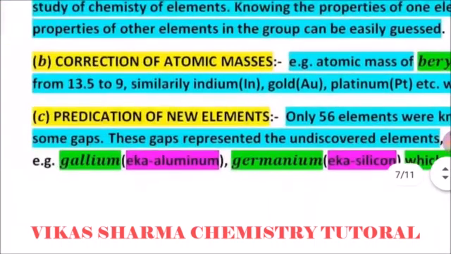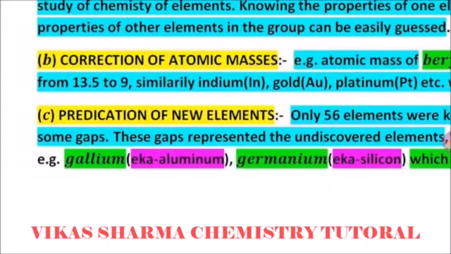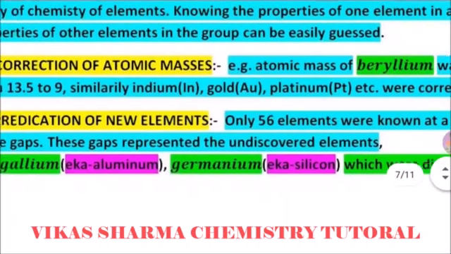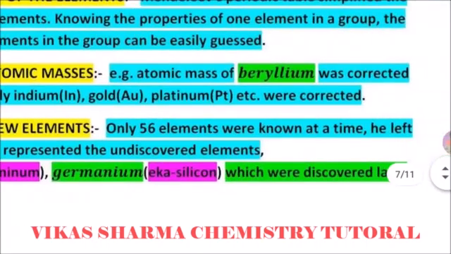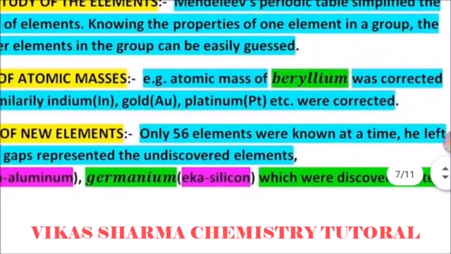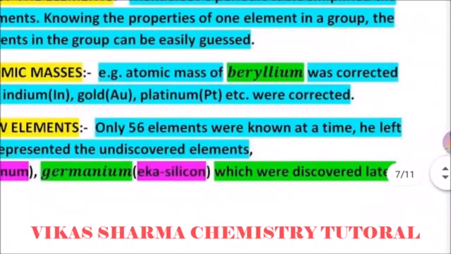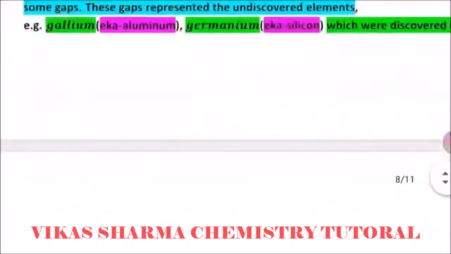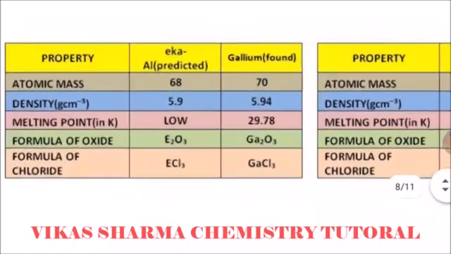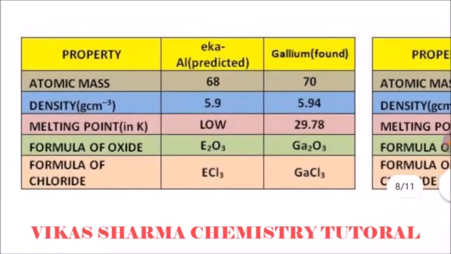He left some gaps. These gaps represented undiscovered elements. For example, gallium, known as Eka-aluminium, and germanium, known as Eka-silicon. The gaps are predicted elements which were discovered later. It's the third contribution by Mendeleev. So you have seen Eka-aluminium, which in the future became known as gallium.